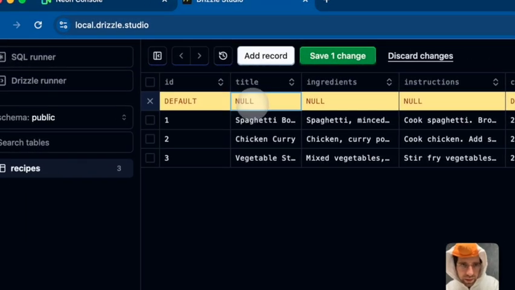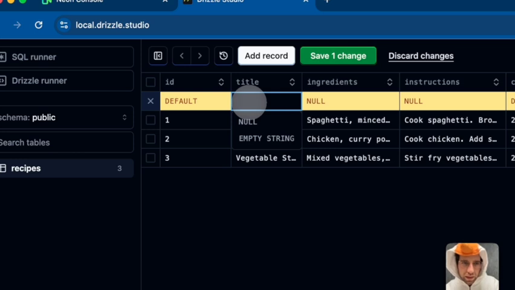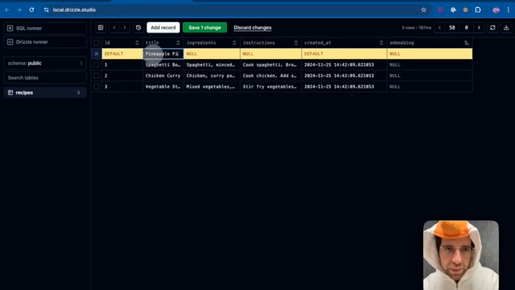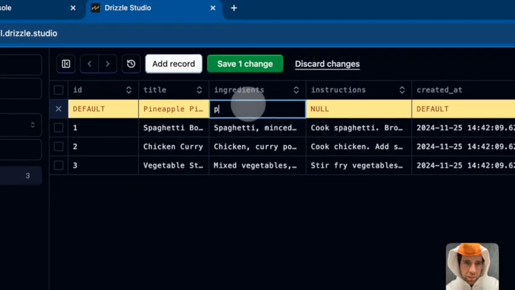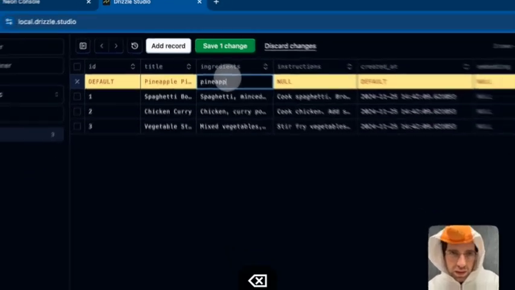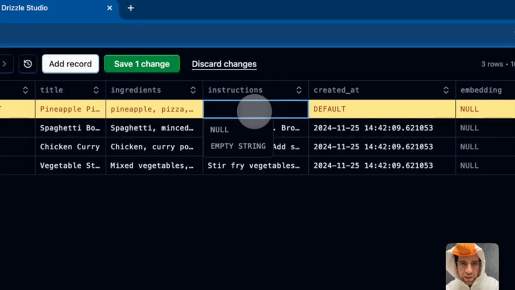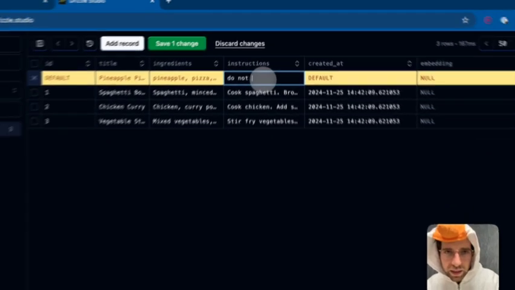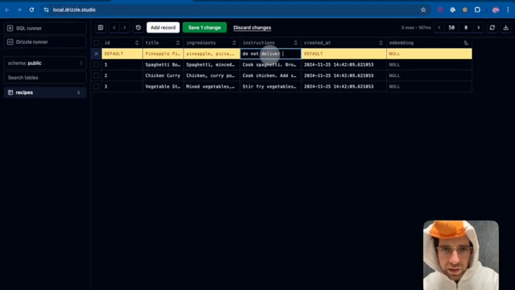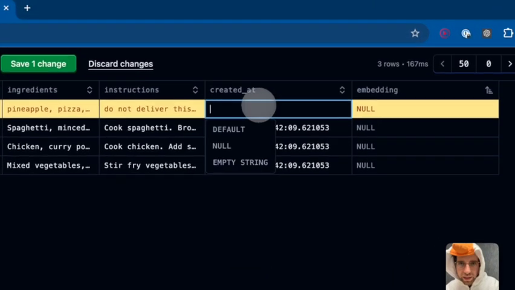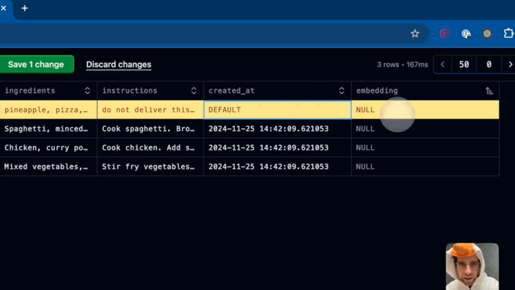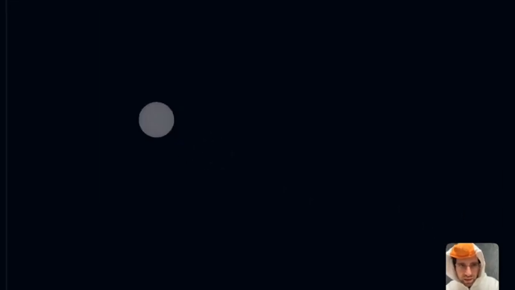Even add a new record, I guess. So let's add a record. We'll say pineapple pizza. Ingredients are pineapple, pizza, and angry Italians. And the instructions are just do not deliver this to anyone in Naples. And that should be fine. Created at default. That's good. And we'll save. All right.